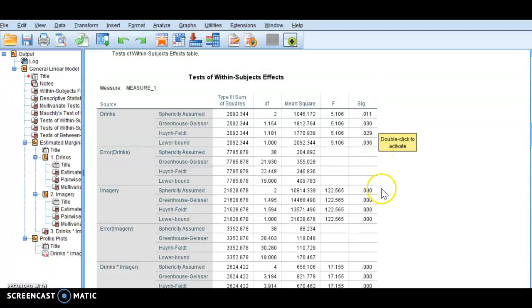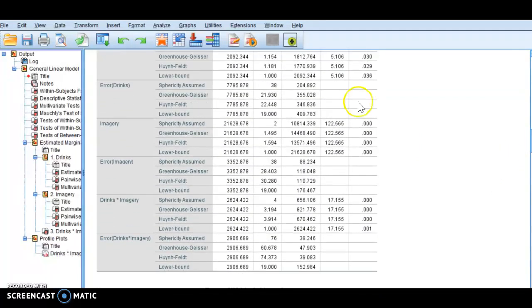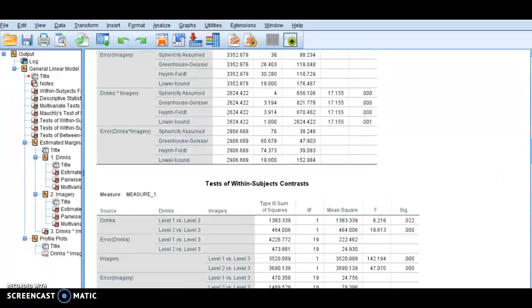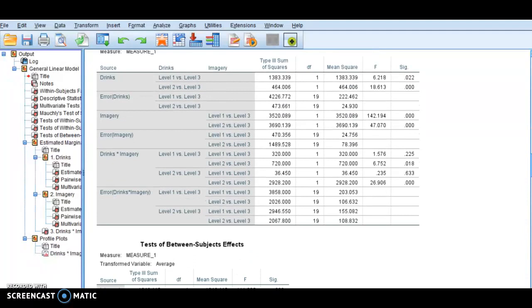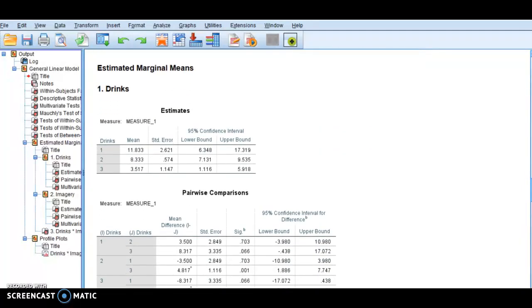Okay, imagery was also significant. We looked at that Greenhouse-Geisser, and it was also significant, indicating that imagery by itself had an effect on attitude. I'm going to scroll down a little bit here. And on this one, sphericity was assumed, and here we can say that when you're looking at the type of drink and the imagery given to the person, there is a significant effect on attitude. Okay, so we're going to scroll down a little bit more. I'm not going to worry too much about that table right here.